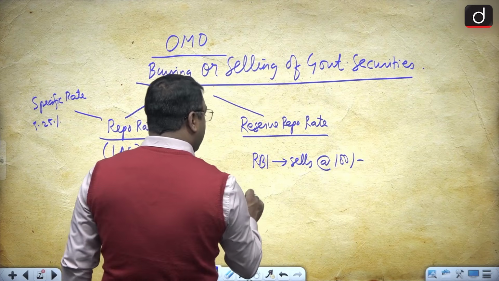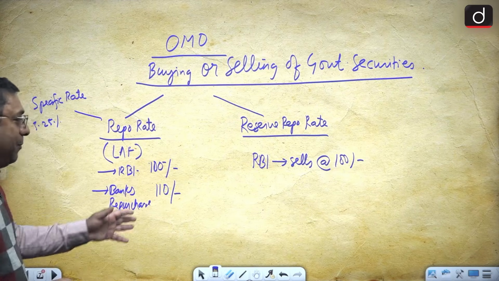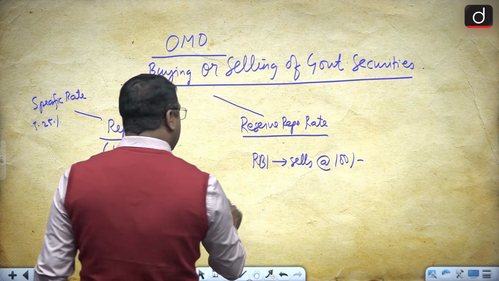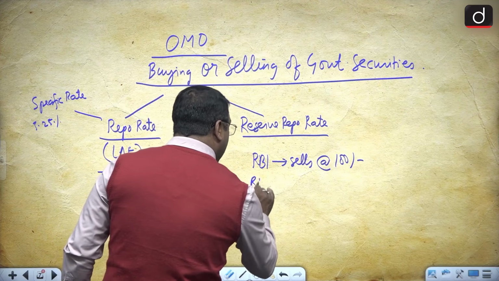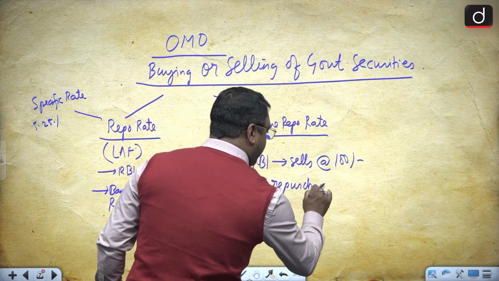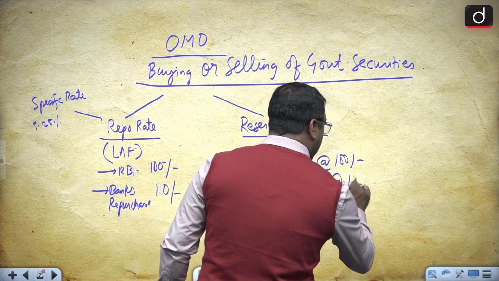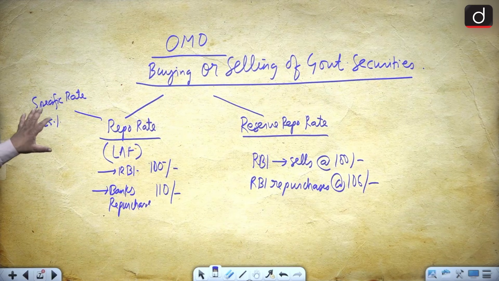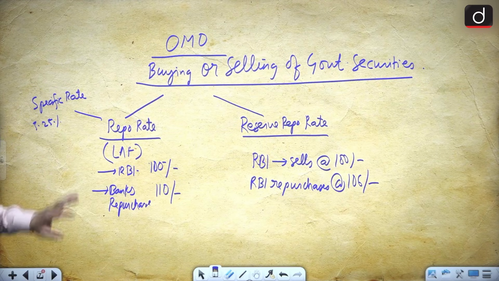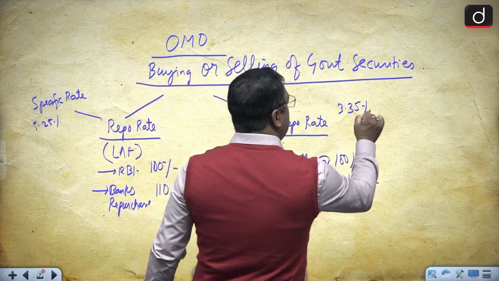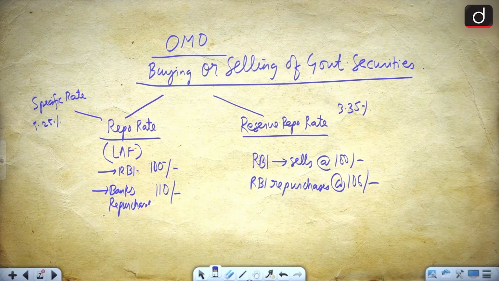The RBI sells it, and then the RBI repurchases at the rate of 106 rupees. So always remember, for example, if the repo rate is 5.2%, the reverse repo rate will be lesser than that. For example, at present it is 3.35%.